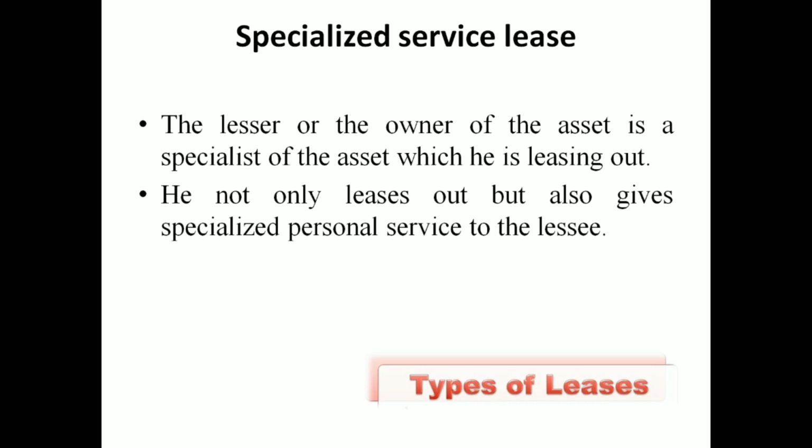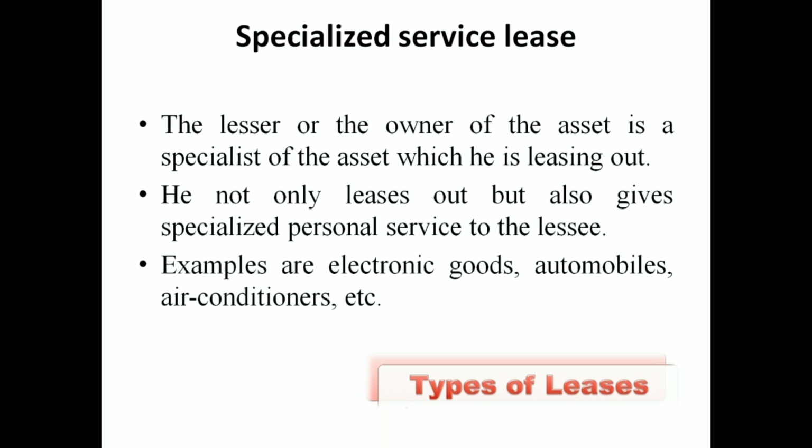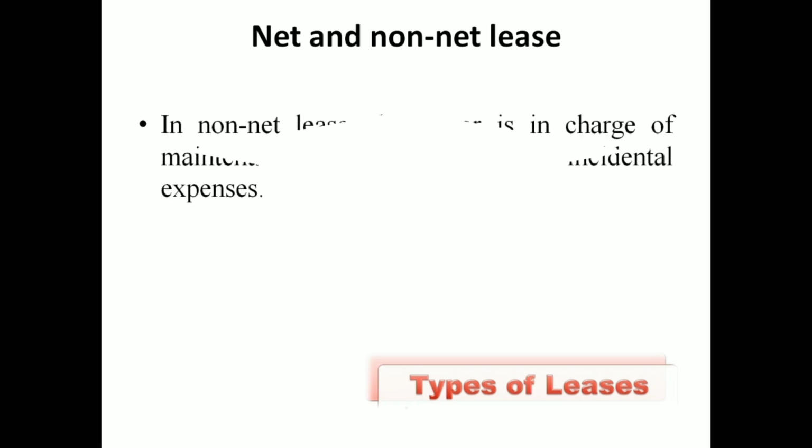So these are the advantages of specialized service leasing. Examples include electronic goods, automobiles, and air conditioners. All these are examples of specialized service leasing. Another one is the net and non-net leasing process.